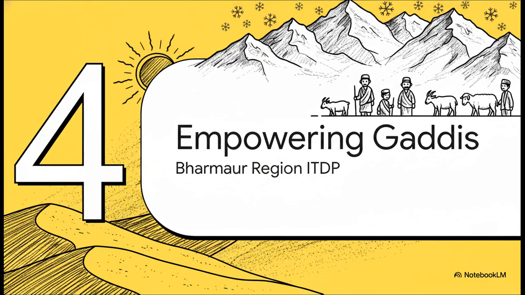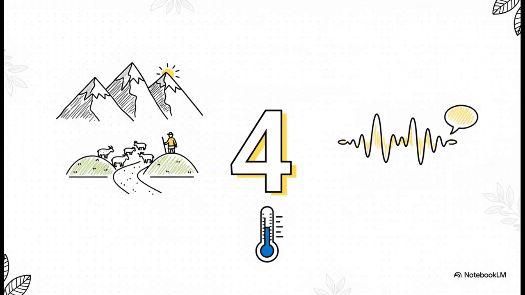Section 4, Empowering the Gadi Tribe. From the scorching heat of the desert, we're taking a drastic pivot. We're leaving the sand dunes far behind and heading high up into the freezing, lofty mountains of the Himalayas, specifically into the Parmar tribal region in Himachal Pradesh. 4 degrees Celsius. That is the mean monthly temperature here in January. Talk about a contrast from our desert case study, right?